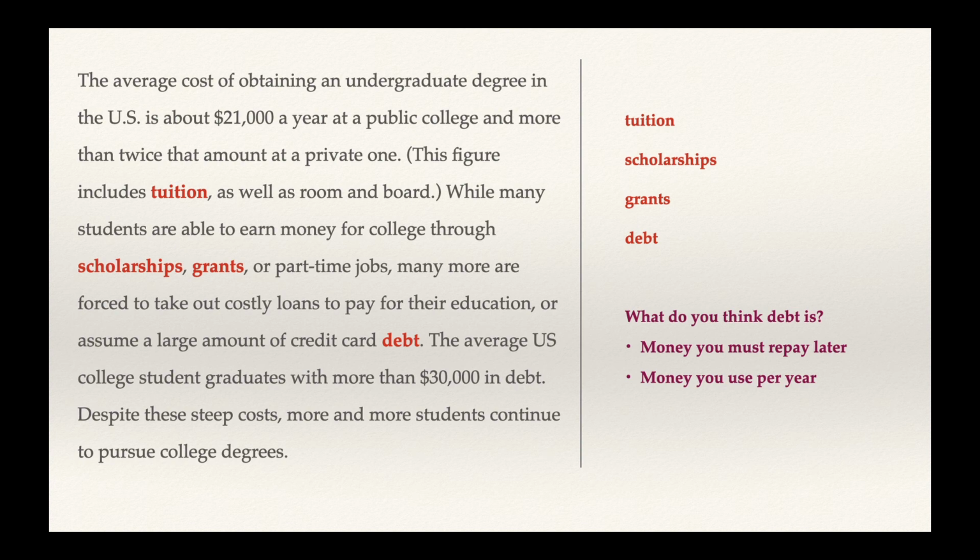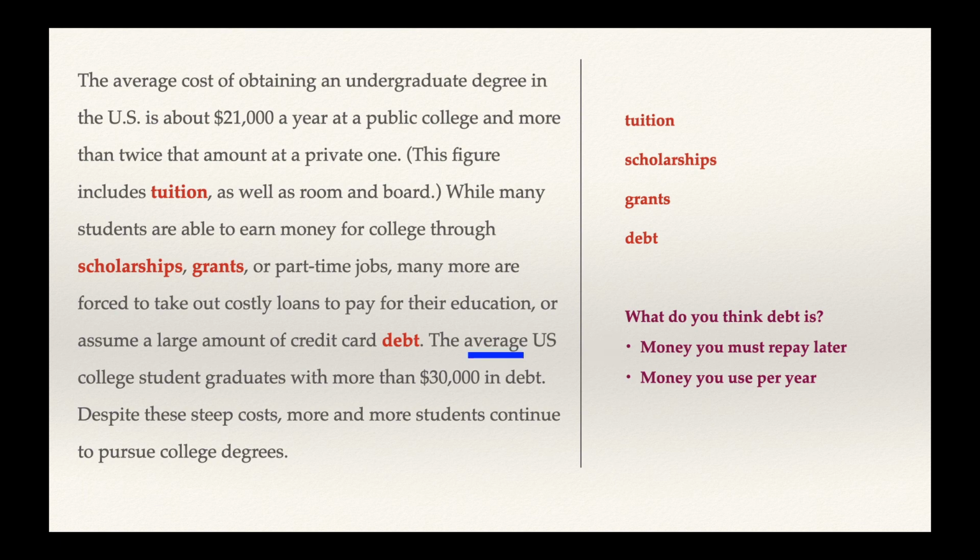Then it says other students can take out costly loans. This is another vocabulary word that we learned, loans. That means something you borrow in order to pay back later. And then it also says that students can assume a large amount of credit card debt. So look at this word debt. What do you think debt is? Do you think it's money you must repay later or money you must use per year? That means every year. Well, here we're talking about loans. We're also talking about credit cards. So debt is the first answer, money you must repay later.